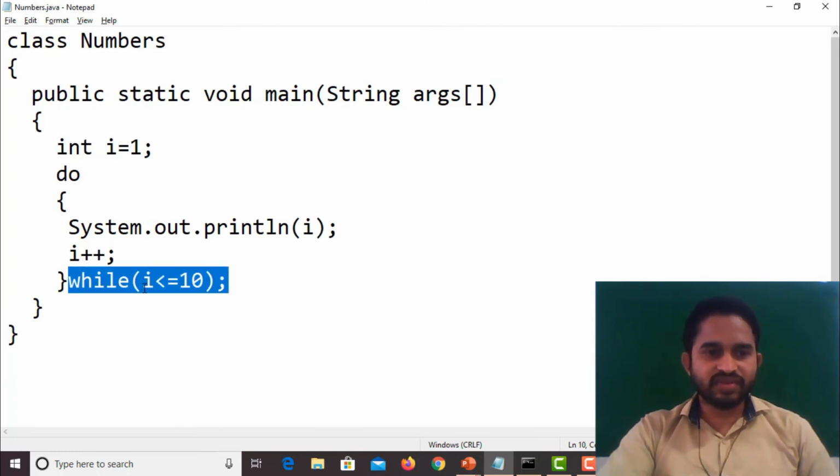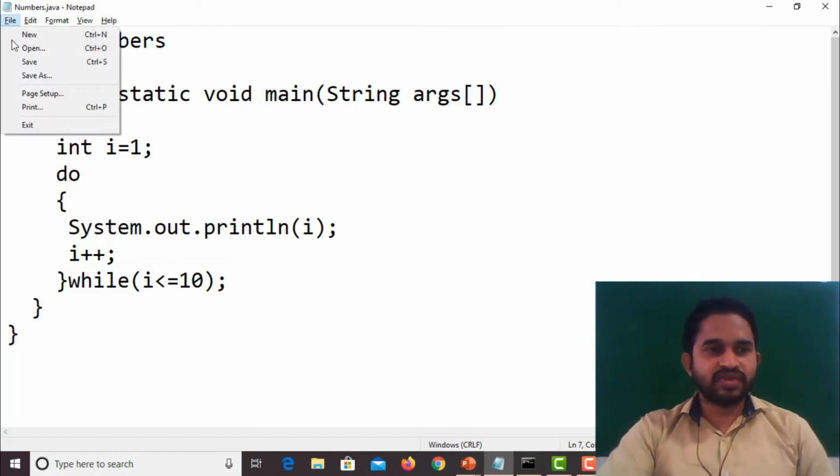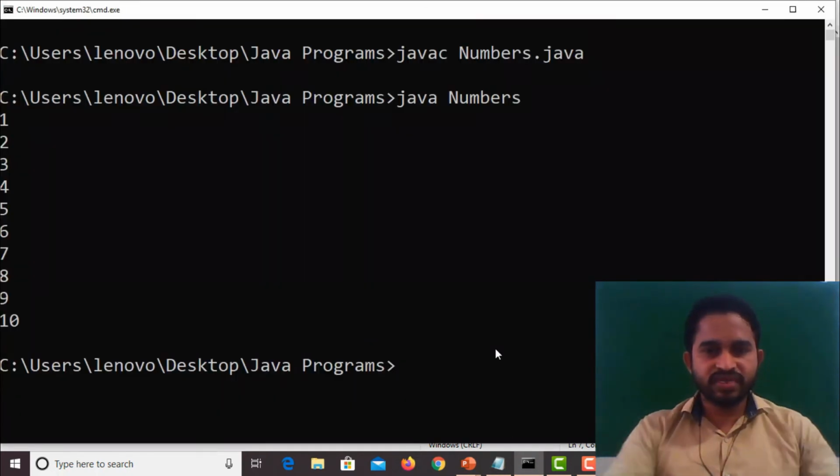If the condition is satisfied, we are going to print the remaining statements. So here I want to save it as number.java. So next I go for execution.